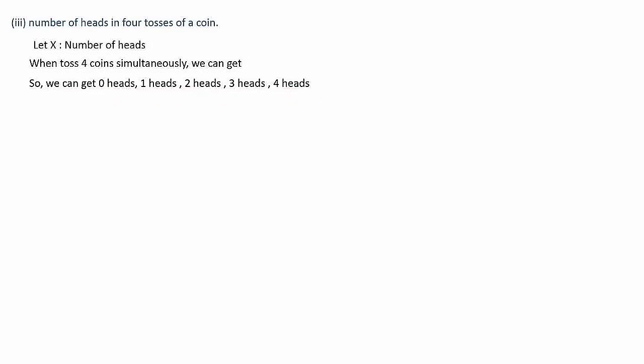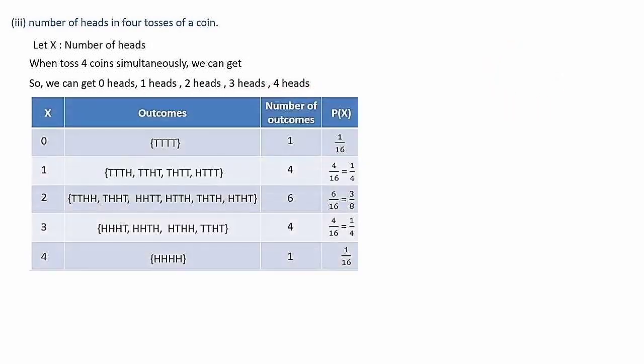So here, since the number of tosses is more, 4 times you are tossing, if you feel difficulty to write the elements of the corresponding values x, that is 0, 1, 2, 3 and 4 separately, you can write the sample space together first, and from there you can collect these values. For 0 heads, how many outcomes are there? When there is 1 head, what are the outcomes? 2 heads, 3 heads, 4 heads and so on. So if you want to save time, you can simply neglect the sample space and fill up the table like this.